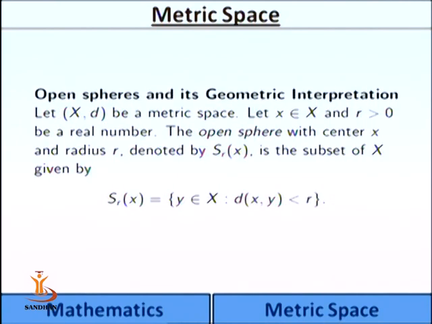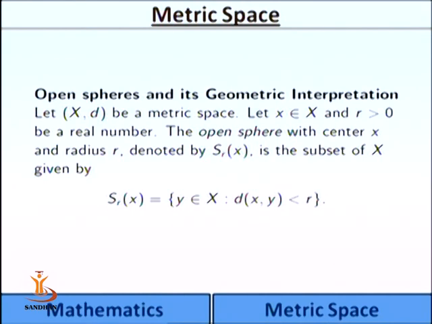Now let us see the open sphere and its geometric interpretation. Let (X, d) be a metric space. Let x in X and r greater than 0 be a real number. The open sphere with center x and radius r, denoted by Srx, is the subset of X given by Srx is equal to the set of all y in X such that d of xy is less than r. So in general its geometric interpretation is given like this.